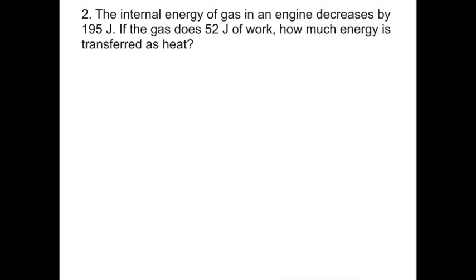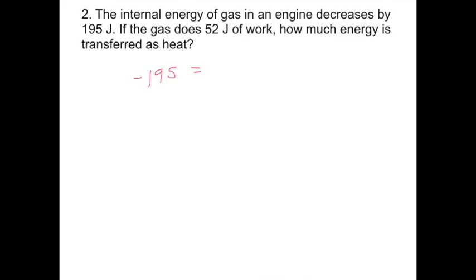Number 2. The internal energy of gas in an engine decreases by 195 joules. If the gas does 52 joules of work, how much energy is transferred as heat? So once again, we know the amount that the internal energy changes, and we know how much work is done, and we're solving for heat. So this time, the internal energy decreases, so we'll call this negative 195.